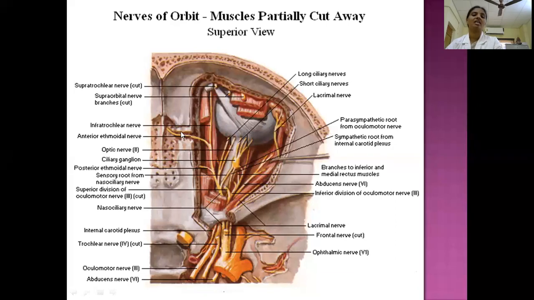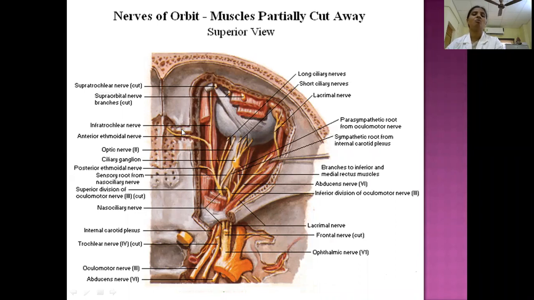Then it further gives off one branch, the infratrochlear nerve. The anterior and posterior ethmoidal nerves pass through the anterior and posterior ethmoidal foramina.